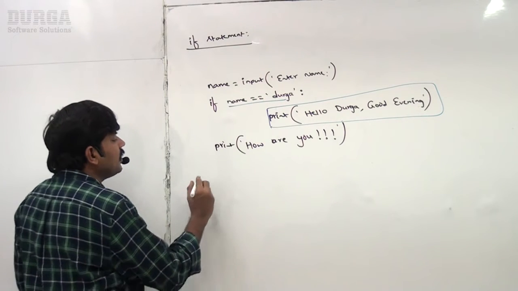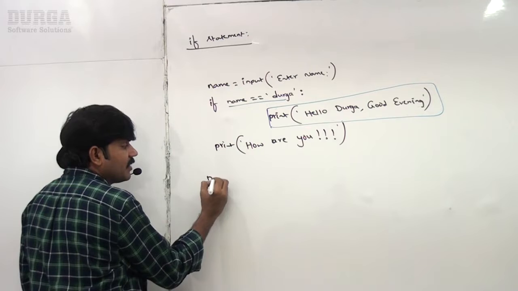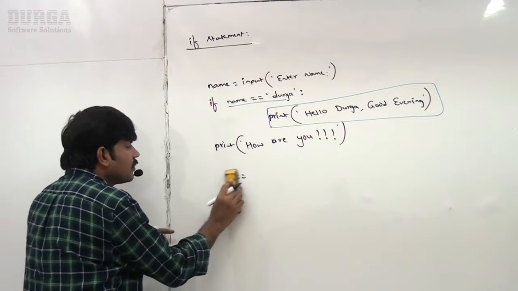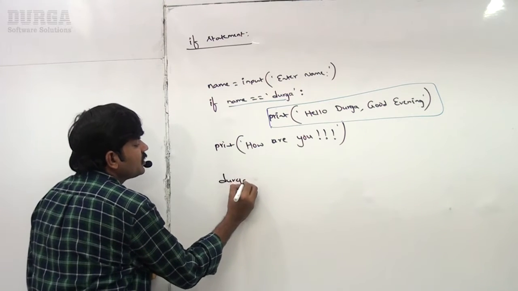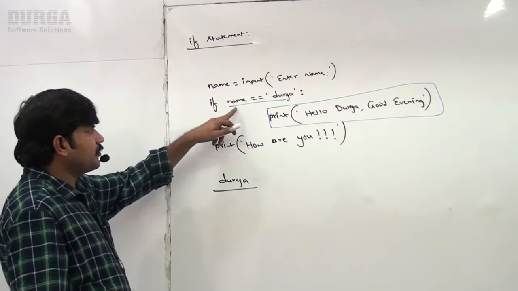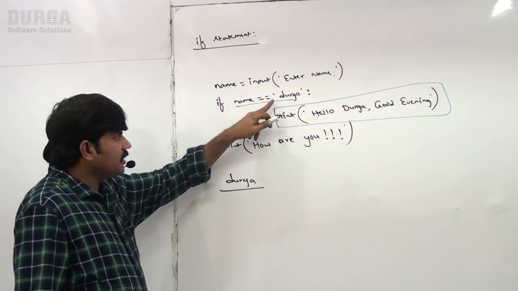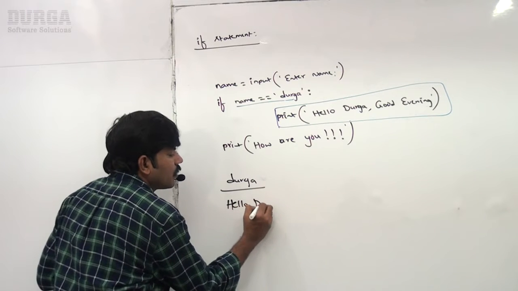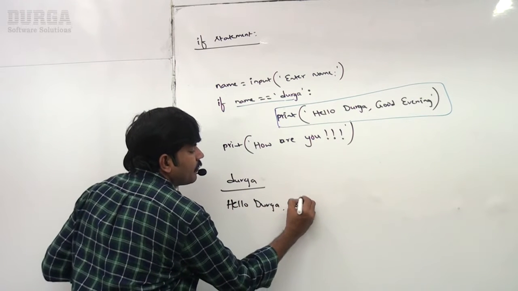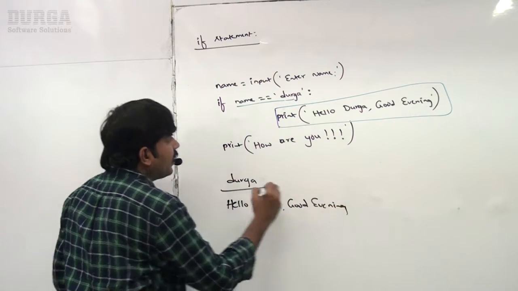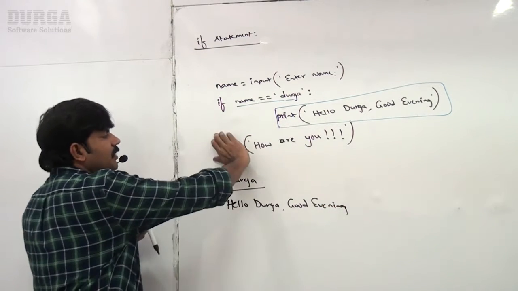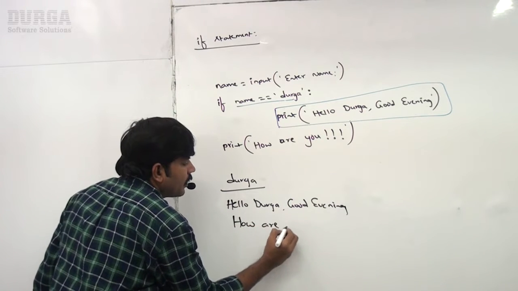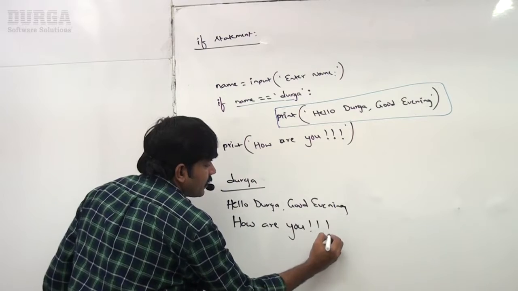Now if the name is Durga, if I enter name as Durga, can you please tell what output we are going to get? Yes, friend, name is equal to Durga. This condition is satisfied. Now this one is going to execute. Hello Durga, good evening. Next, after that, the remaining statements will be continued as usual. That's why, how are you? Like this you are going to get the output.